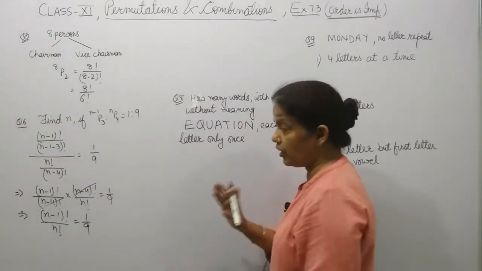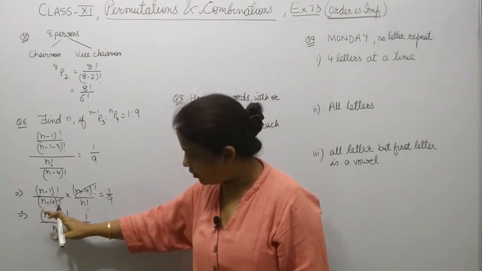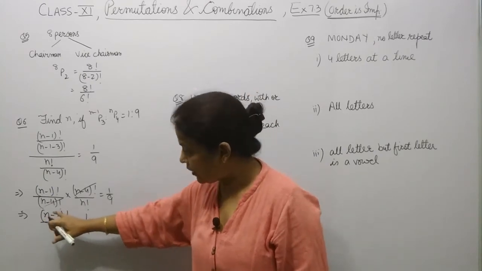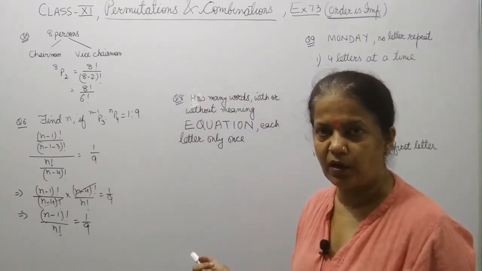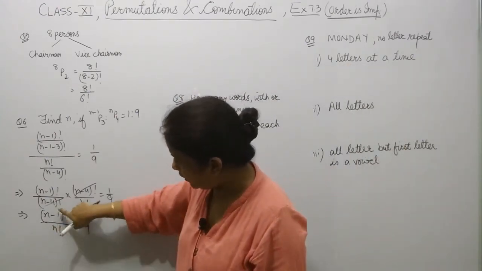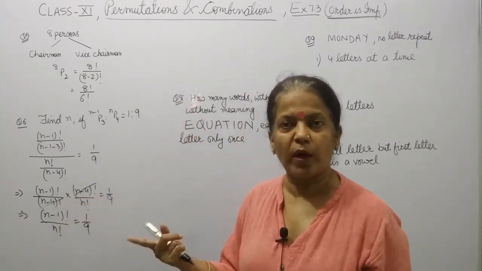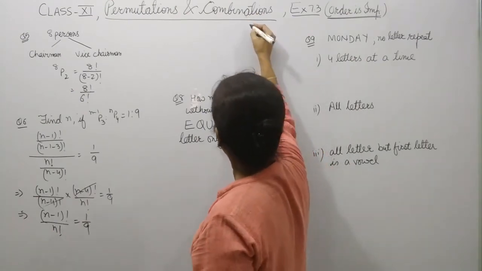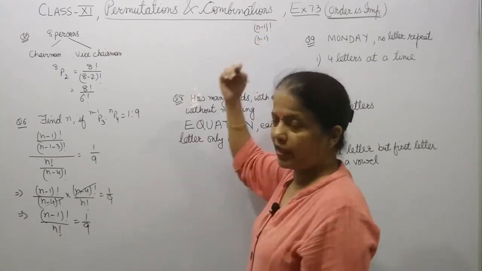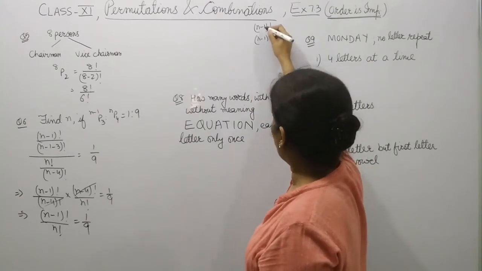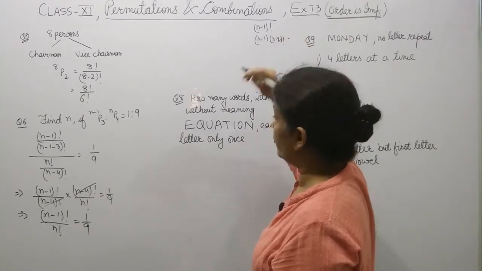Now to solve this further, the factorial terms are given in the n form. Out of these two, we have to expand one of them. If we expand the upper part, the numerator n minus 1 factorial, you will get n minus 1, next will be n minus 2, and so on. Like this you will get it.